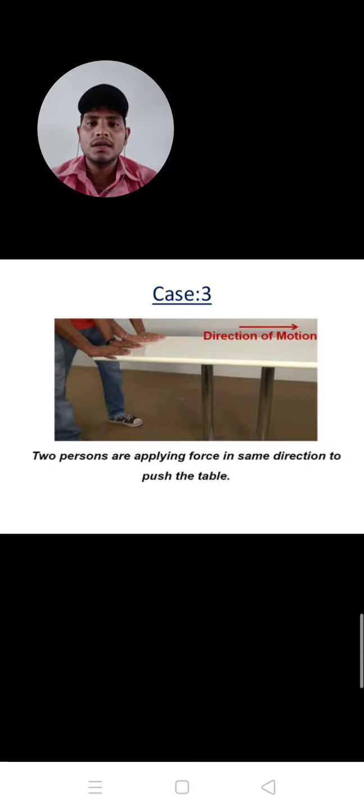Case 2: two persons are applying force in opposite direction to push the table. Let us see this in the figure. In case 3, direction of motion: two persons are applying force in the same direction to push the table. Let us see this in the figure.